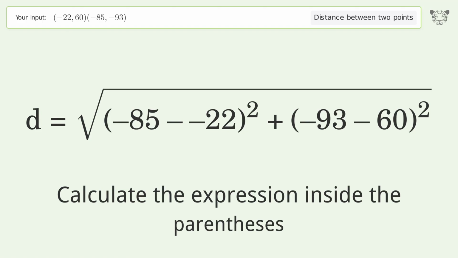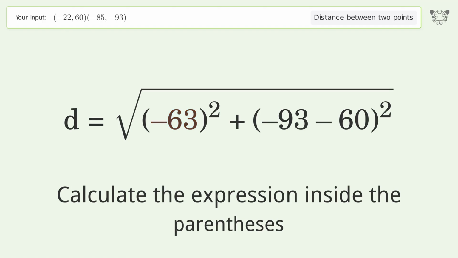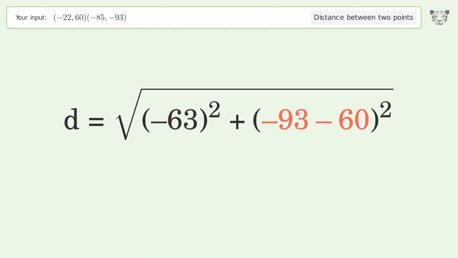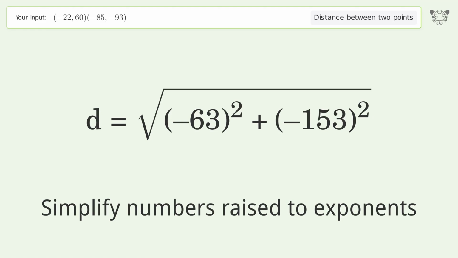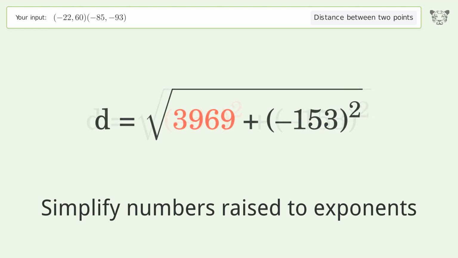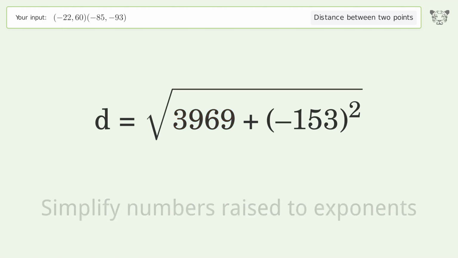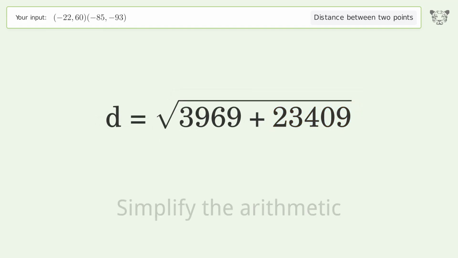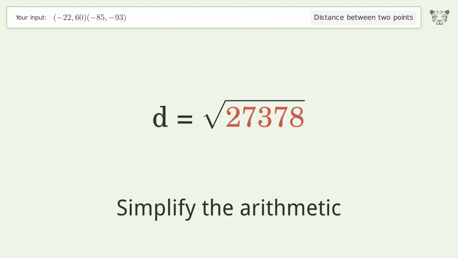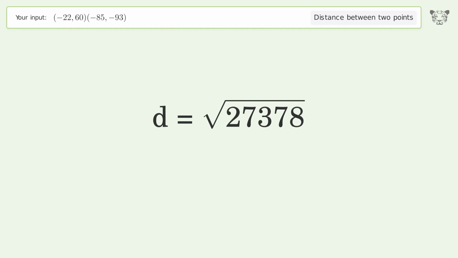Calculate the expression inside the parentheses. Simplify numbers raised to exponents. Simplify the arithmetic. And so the distance between the 2 points is the square root of 27,378, or 165.463.